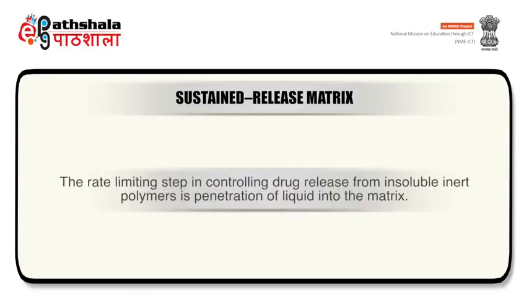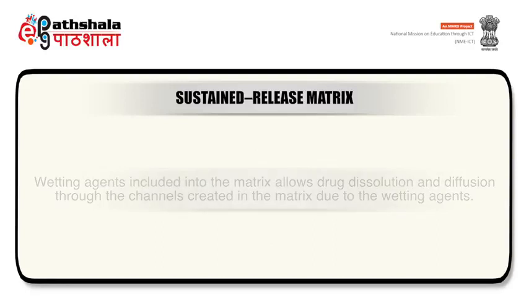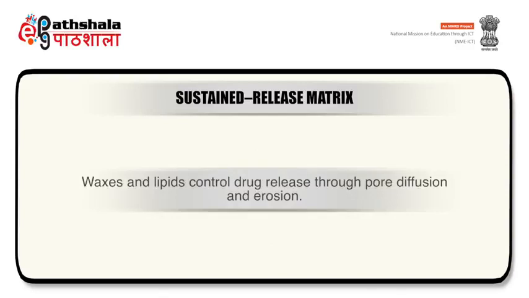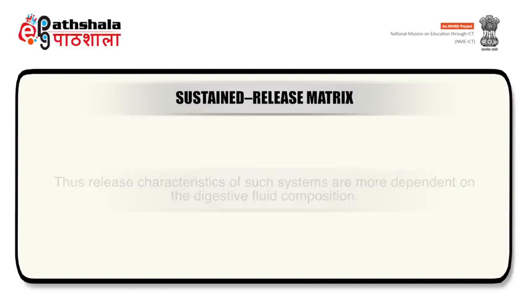The rate limiting step in controlling drug release from insoluble inert polymers is penetration of liquid into the matrix. Wetting agents included into the matrix allow drug dissolution and diffusion through the channels created in the matrix due to the wetting agents. Waxes and lipids control drug release through pore diffusion and erosion. Thus, release characteristics of such systems are more dependent on the digestive fluid composition.